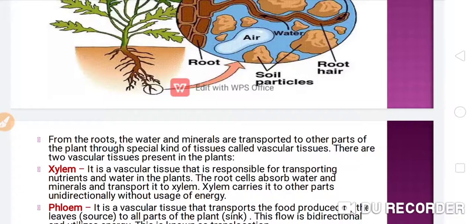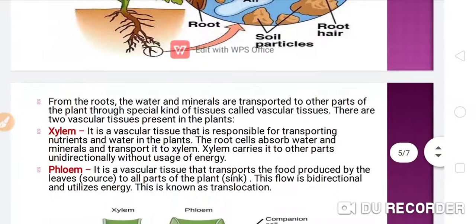Okay, now from the roots, the water and minerals are transported to other parts of the plant through a special kind of tissue called vascular tissue. There are two vascular tissues present in the plants. Number one, xylem, and number two, phloem. Combinedly, these tissues are known as the vascular tissues. So xylem. Now first we are going to discuss this xylem.